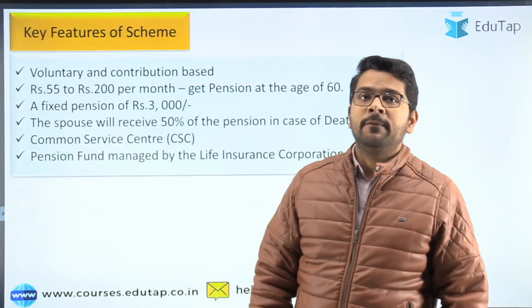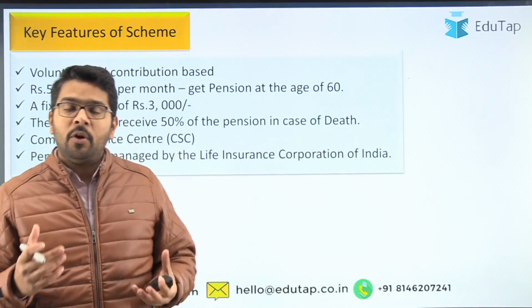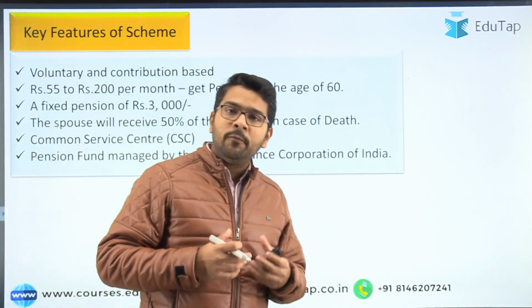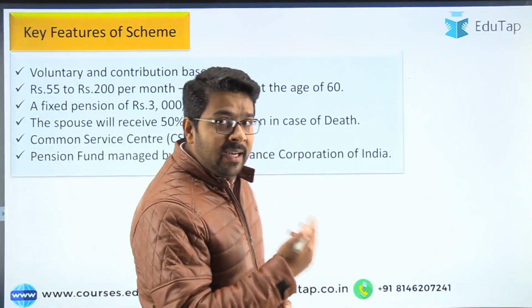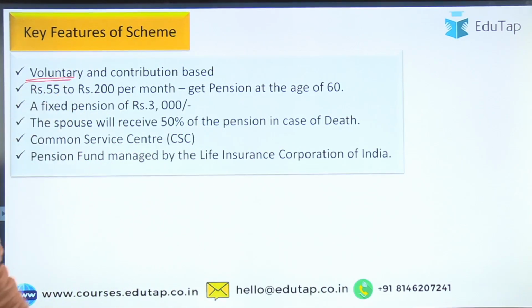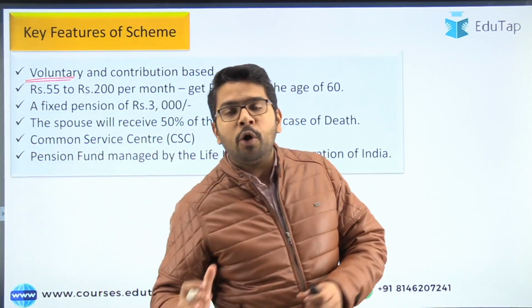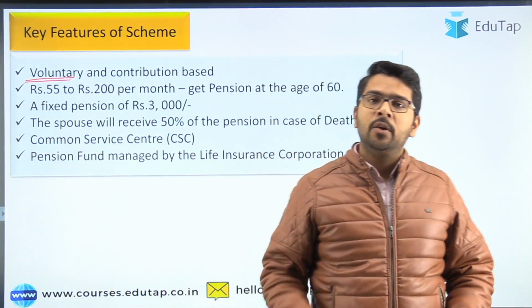So coming to the key features of this scheme. When you are availing the pension, you have to make a contribution. Under this scheme, the contribution is voluntary. What do you mean by voluntary? That means if you want to drop out from the scheme, you can do that at any stage.